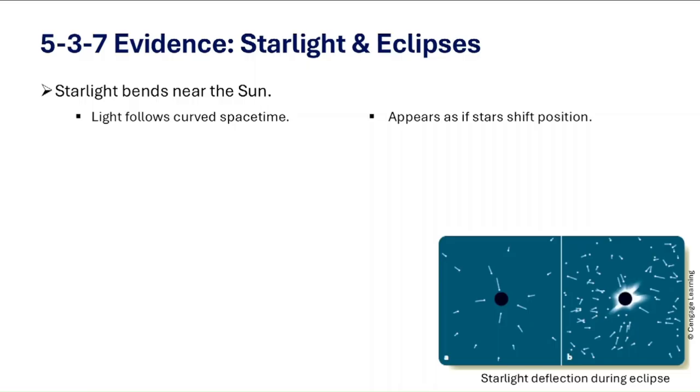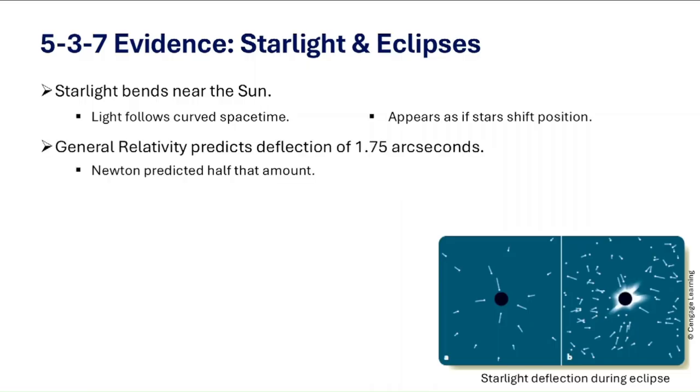Now even Newton predicted some bending, but his theory said only about 0.87 arc seconds. But Einstein's general relativity predicted exactly 1.75 arc seconds, double Newton's. So the eclipse test was a perfect way to settle the question. If the bending matched 0.87 arc seconds, Newton was right, and if it matched 1.75 arc seconds, Einstein was right.